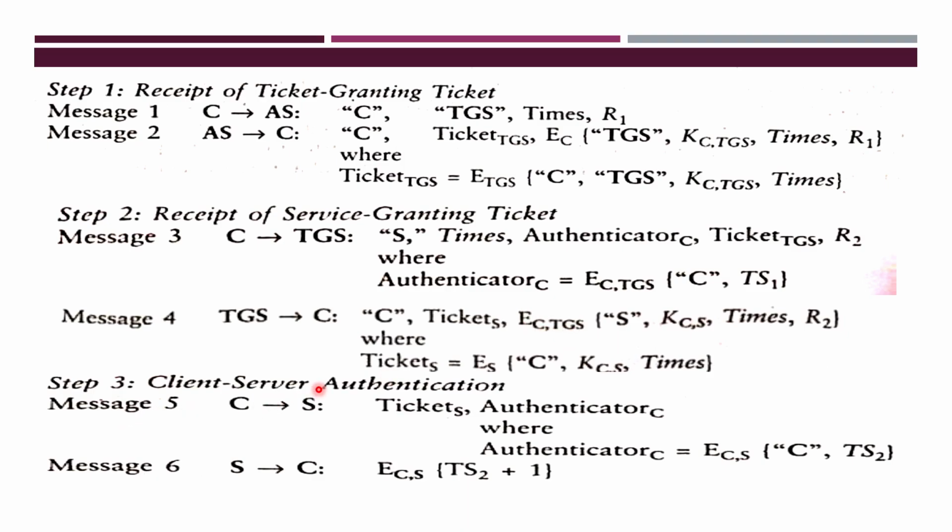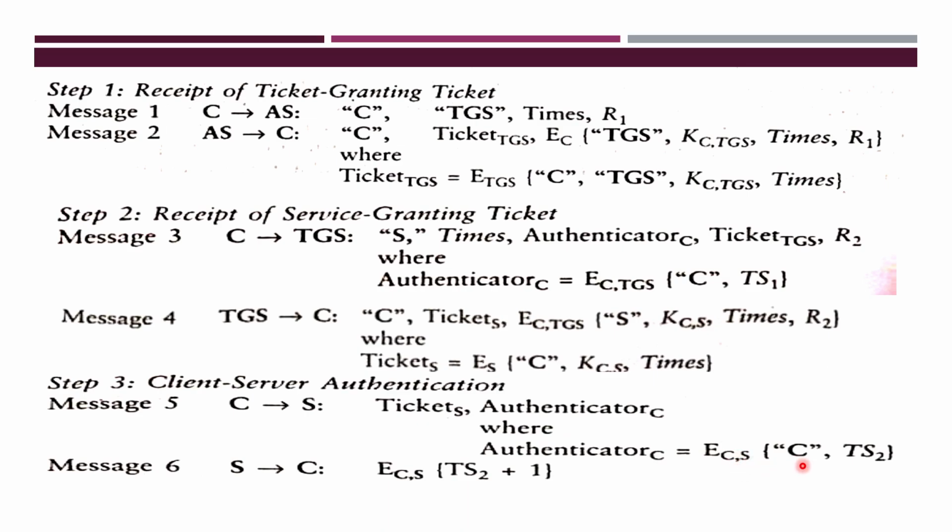Okay, now client and server have to authenticate. First, the client will send the message for authentication to the server. That contains what? Ticket S, which is encrypted using the long-term key of the server, and authenticator C. Authenticator C contains what? It is encrypted using the common session key. What message does it contain?